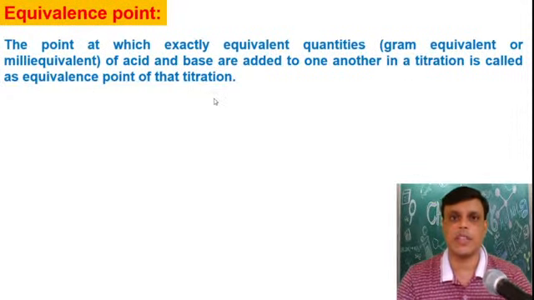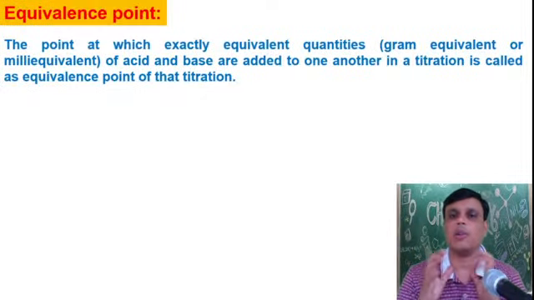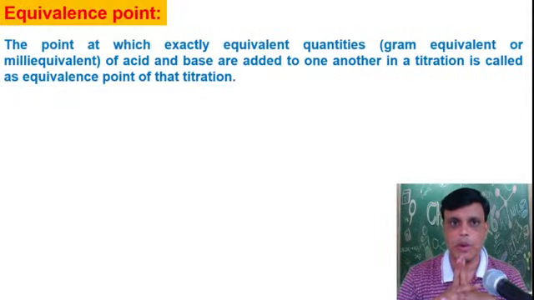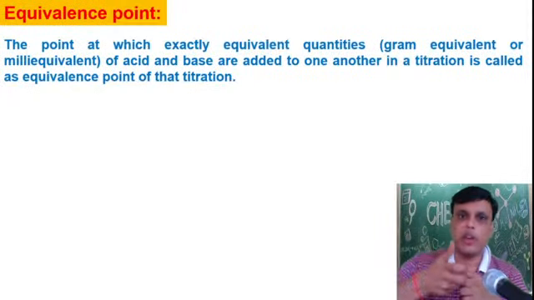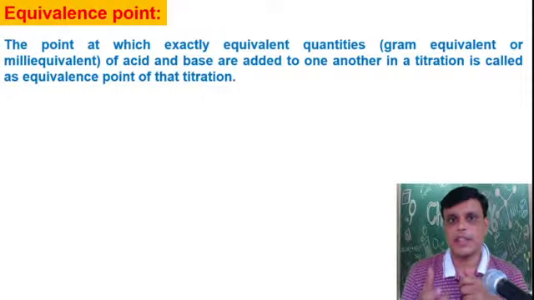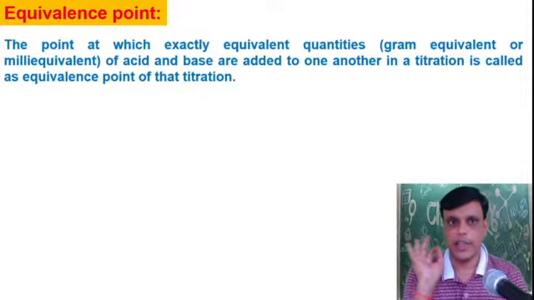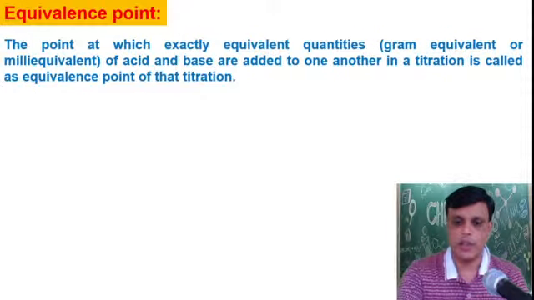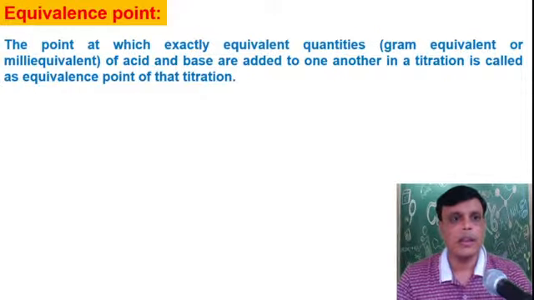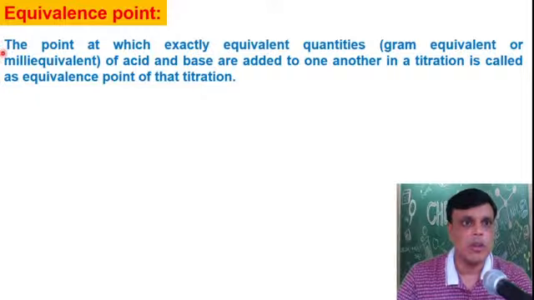It is the point at which exactly equivalent quantities of acids and bases are added to one another. For example, take a titration of HCl and NaOH, and in it you have added HCl in exactly equivalent quantities and the same equivalent quantities of NaOH. That point is called an equivalence point. Okay, have one more look at the definition of equivalence point.